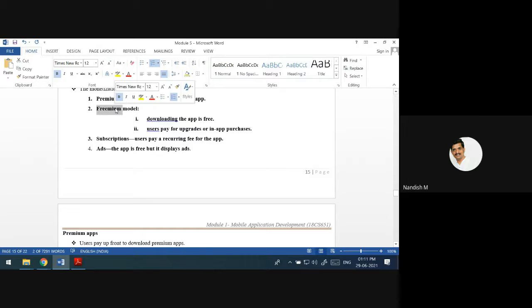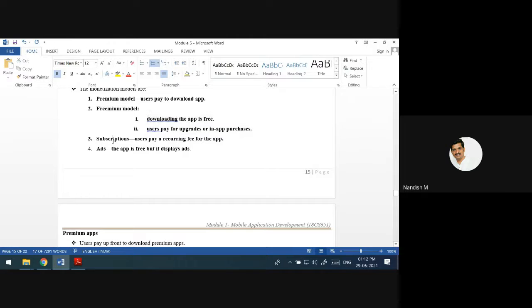That is called the freemium model. You have seen these types of apps. Many of the apps will be like this. It is freely available to download, but if you want to upgrade, they will ask you to pay. This is the best way of making money, the freemium model.